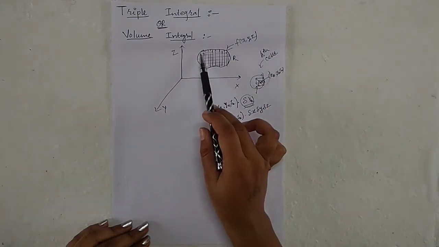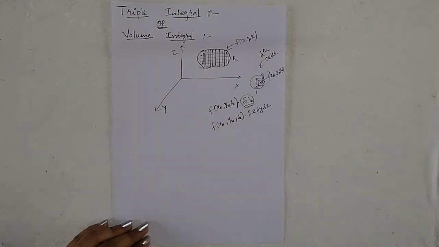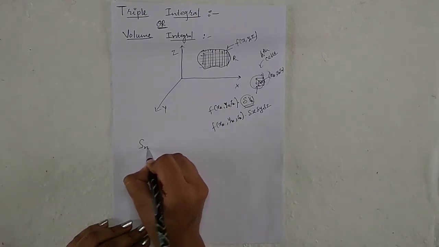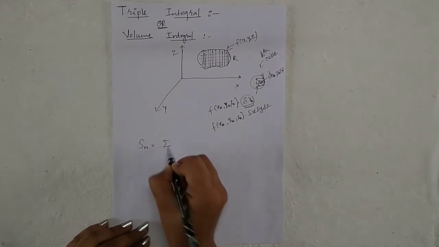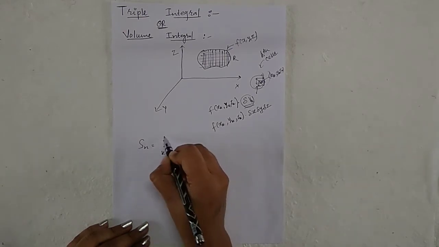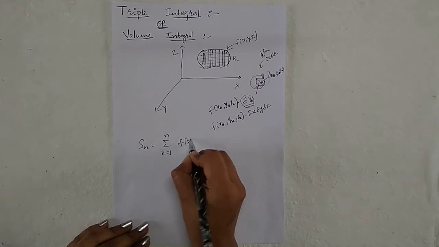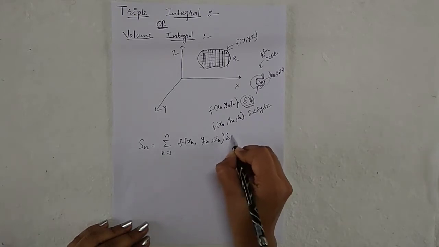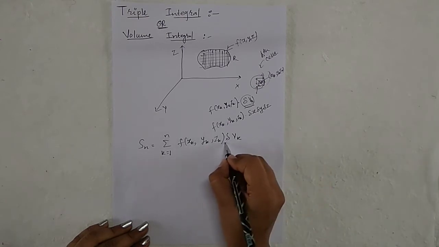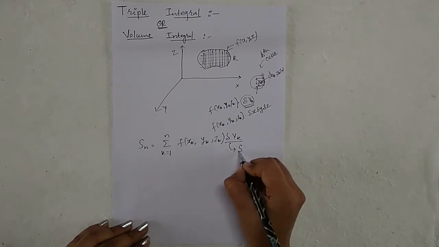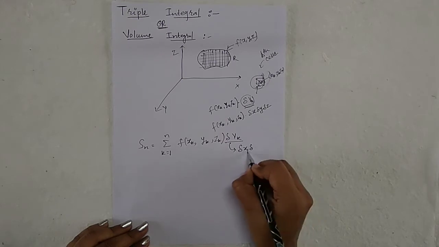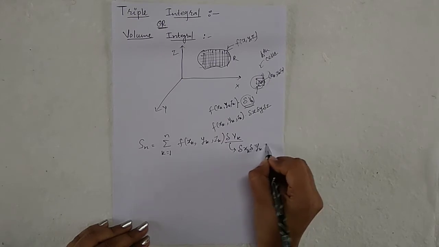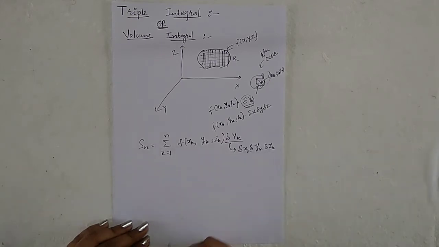If I sum up all 1 to nth cells, then Sn is equal to summation over k is equal to 1 to n of f of xk, yk, zk delta vk. Instead of delta vk, you can write delta xk, delta yk and delta zk.